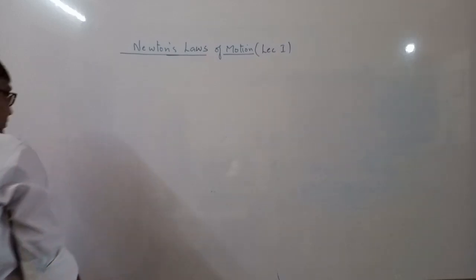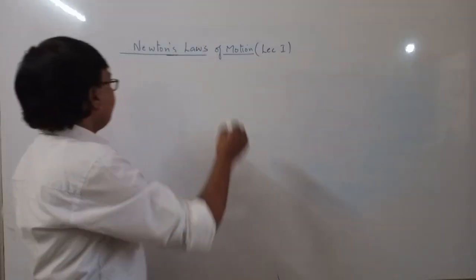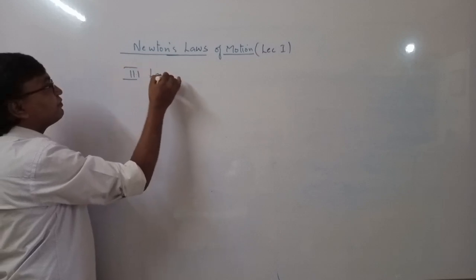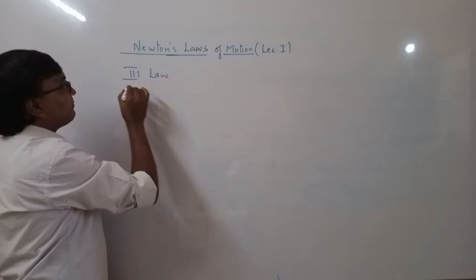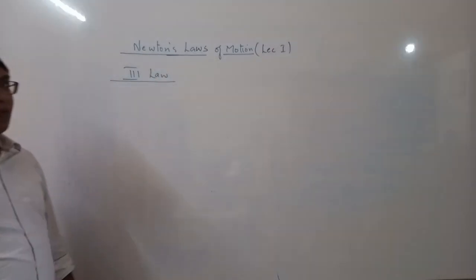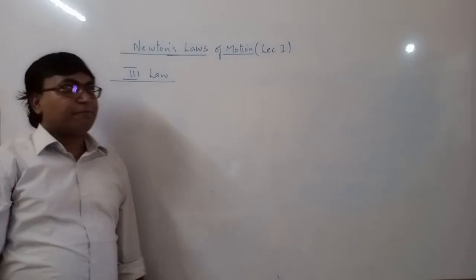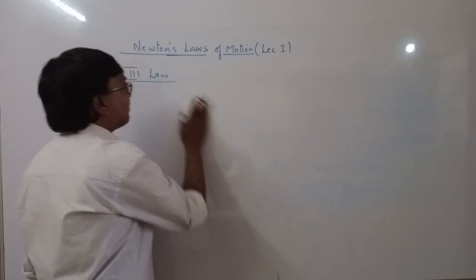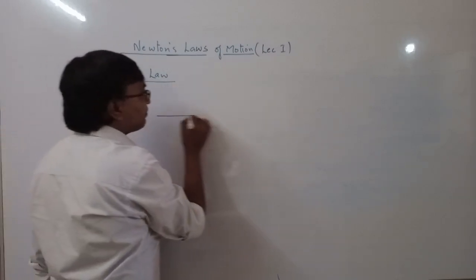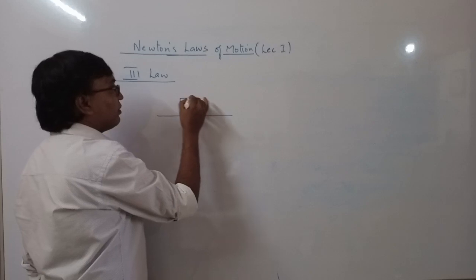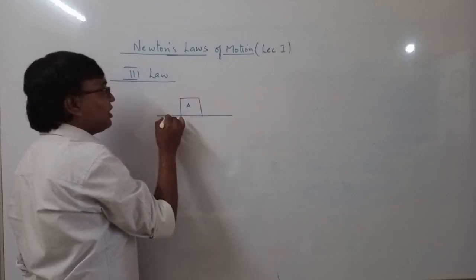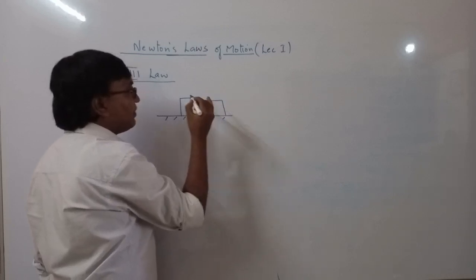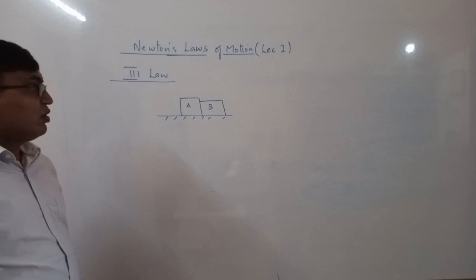Then we have the third law, a very famous law, the third law of Newton. So that is, for every action there is a reaction. So every action has a reaction. So stating this law, let us say this is body A and here another body B. These two bodies are in contact.